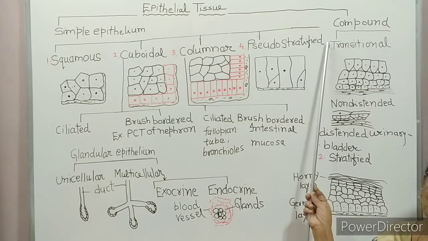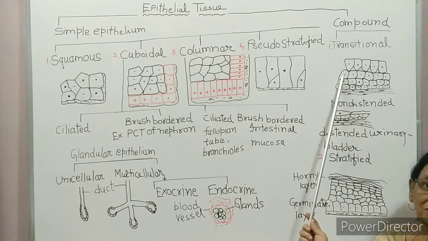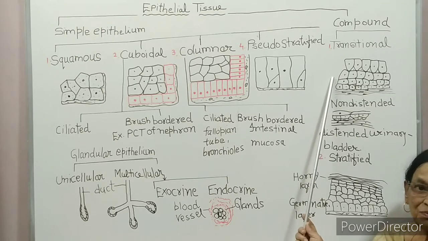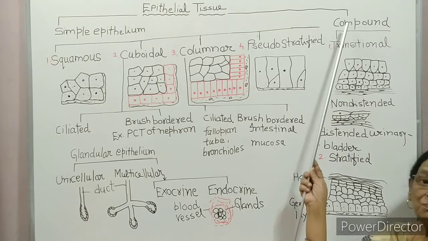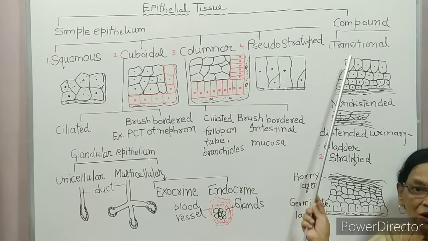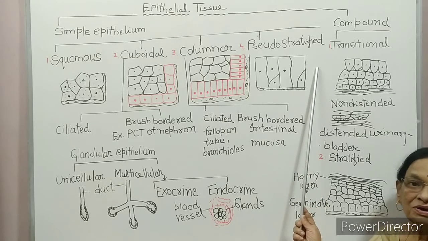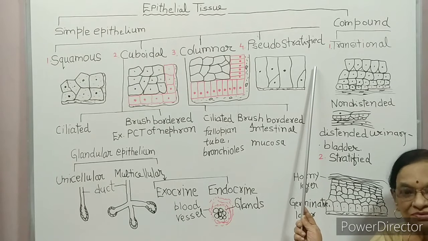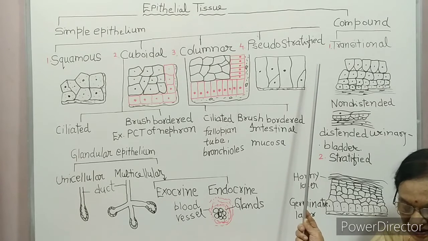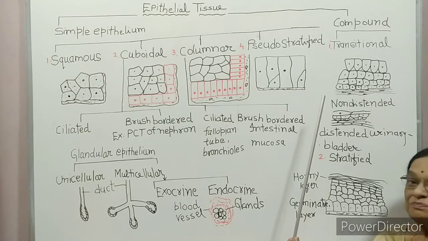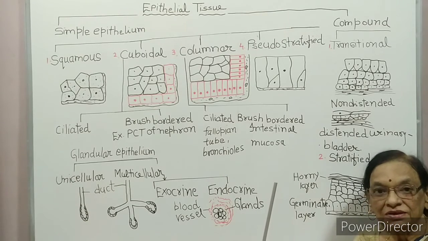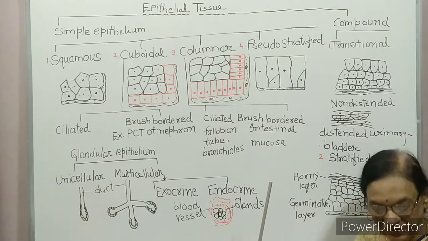Transitional epithelium is multi-layered, thin-walled and stretchable. It allows expansion of some organs by flattening and by stretching.